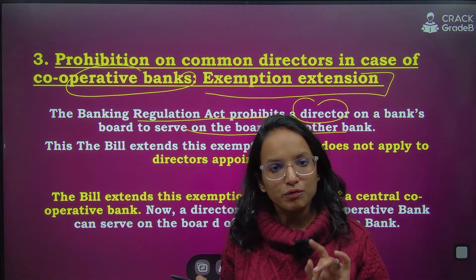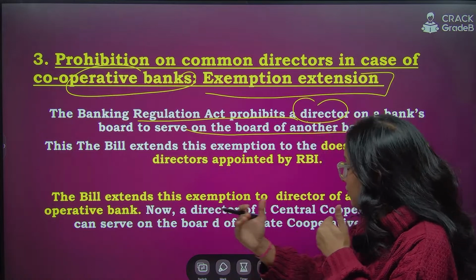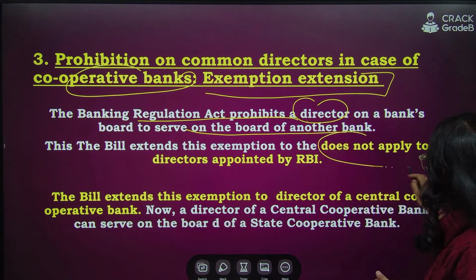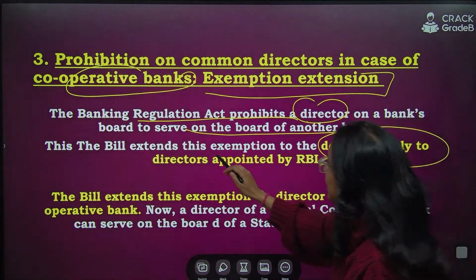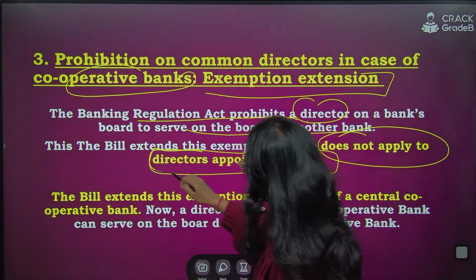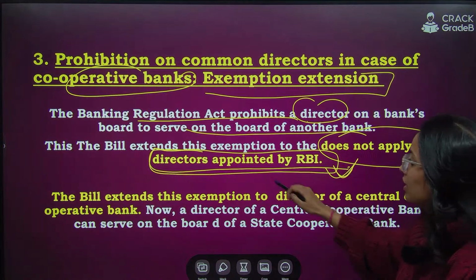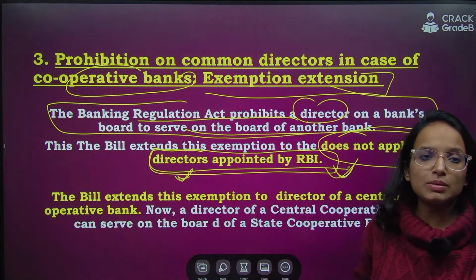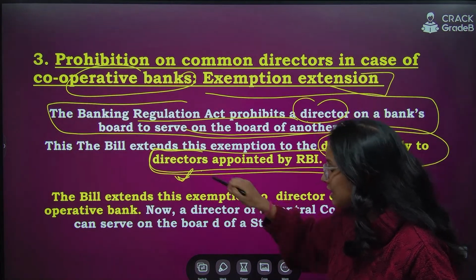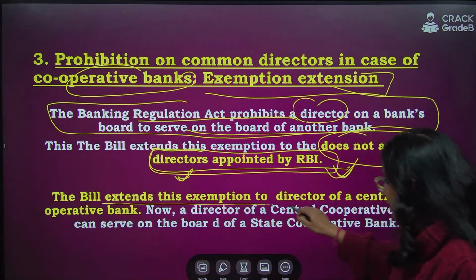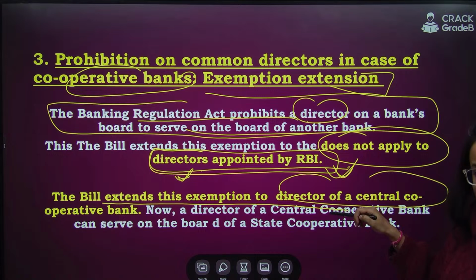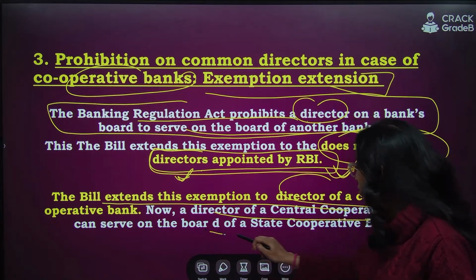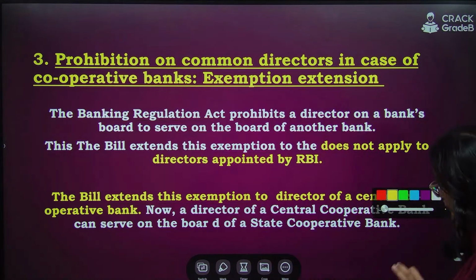Now this has been amended, but this is exempted. Where exempted? The bill extends this exemption, because the provision does not apply to directors appointed by RBI. Now remember, this provision does not apply to such directors appointed by RBI. Now this has been extended, and the bill extends this exemption to the director of a central cooperative bank. Effectively, a director of a central cooperative bank can serve on the board of a state cooperative bank. This is the catch from here.